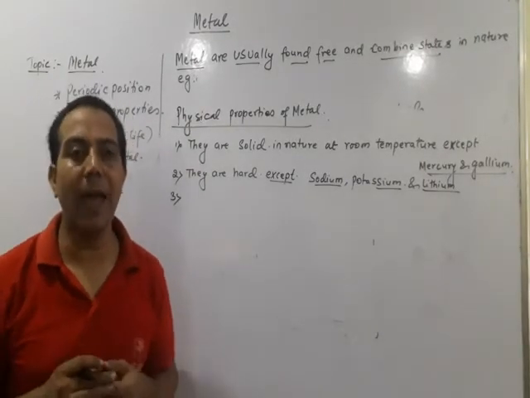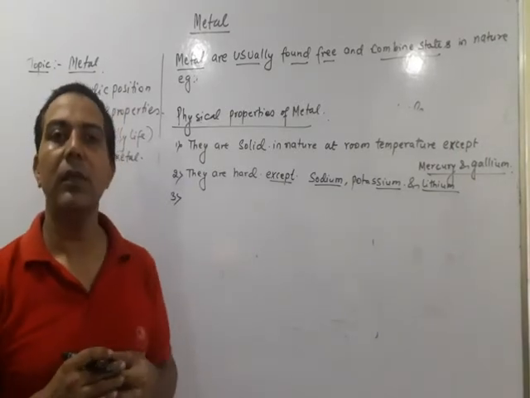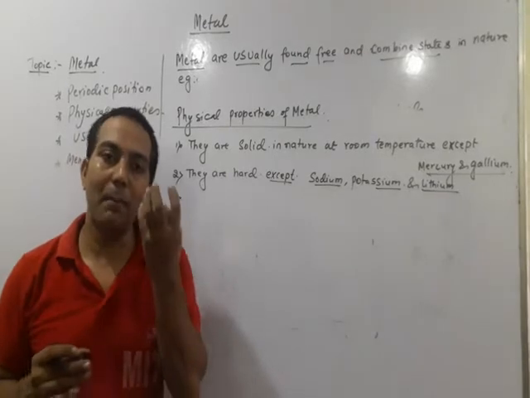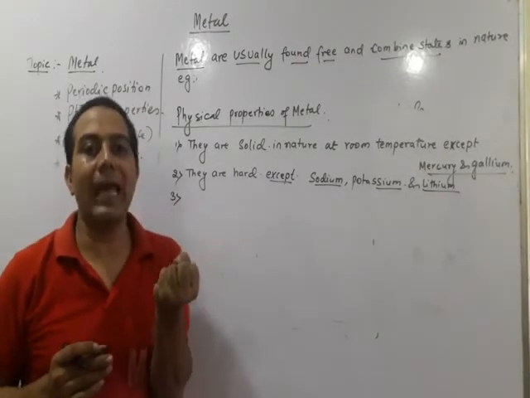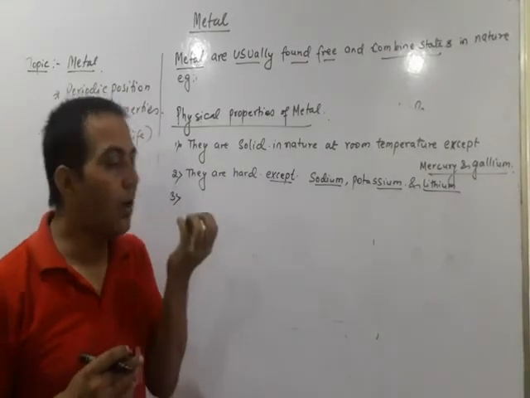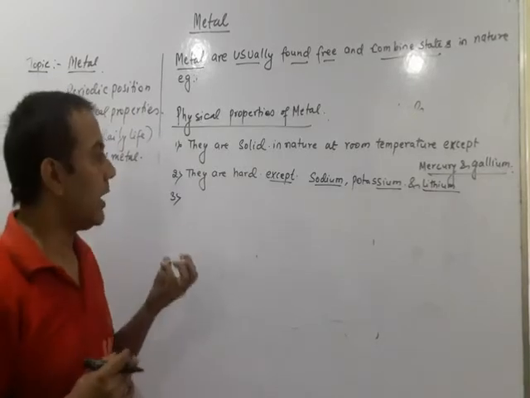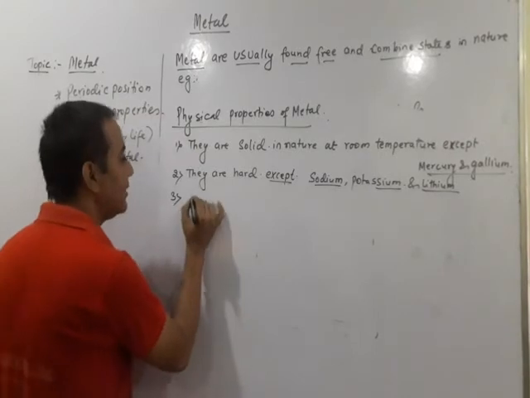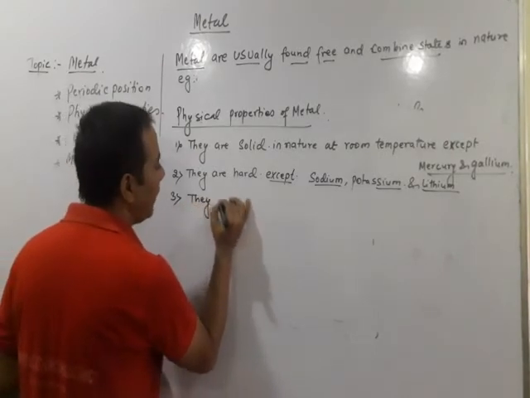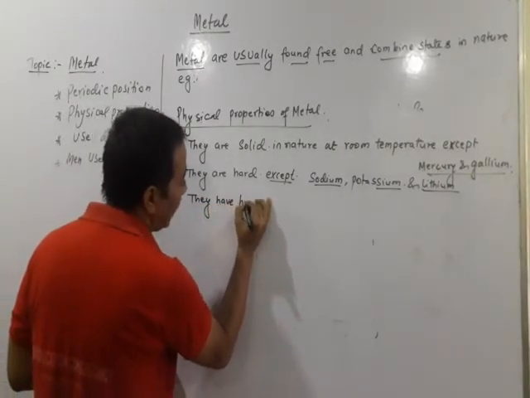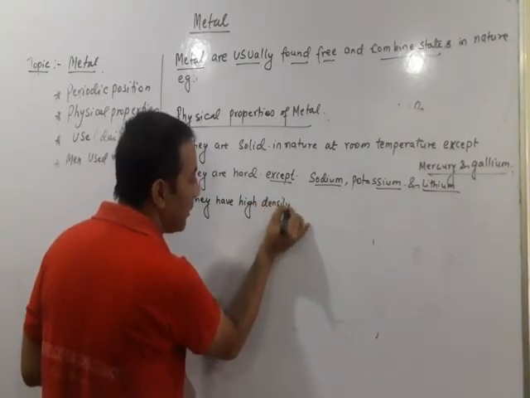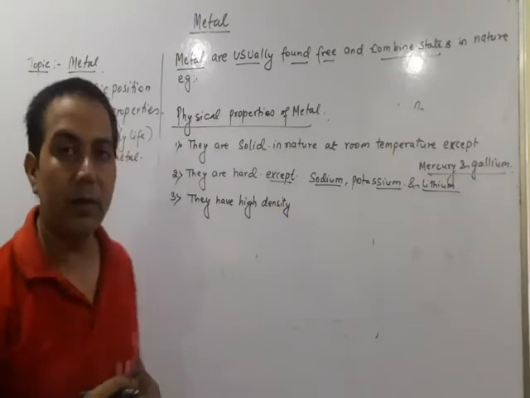Why is it heavier? Because the molecules of those metals are compactly arranged. Okay, molecules are compactly arranged so that they are heavier. So we can say they have high density. There are also exceptions for this.